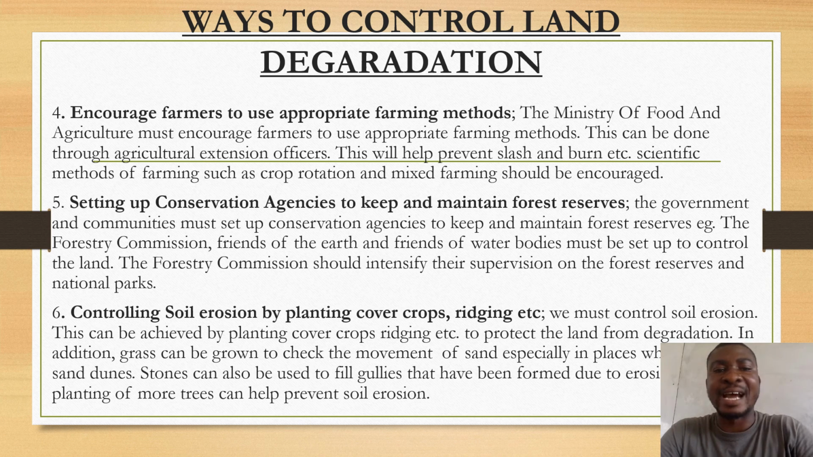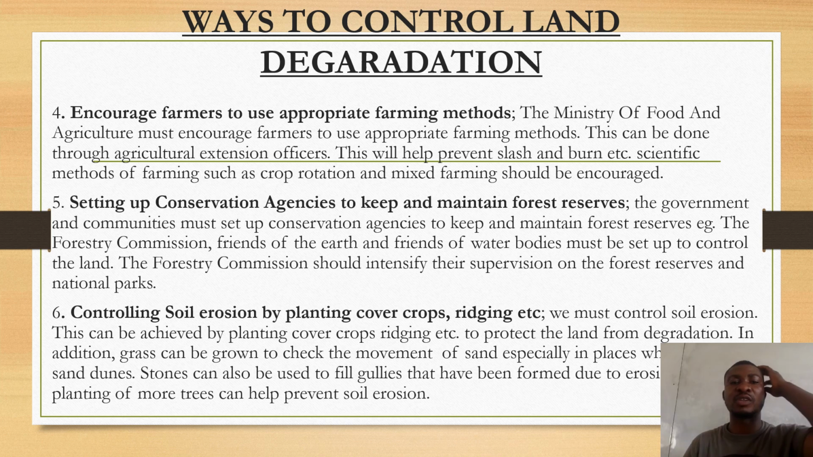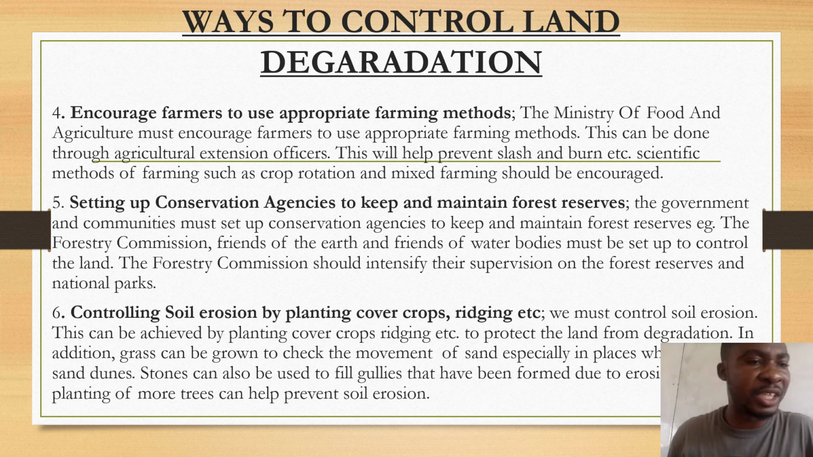So there are scientific methods of farming now. What are these scientific methods of farming? Crop rotation. Mixed farming should be encouraged. Mixed farming should also be encouraged, and crop rotation should also be encouraged.